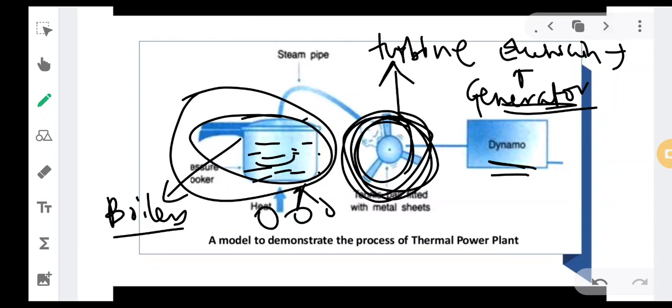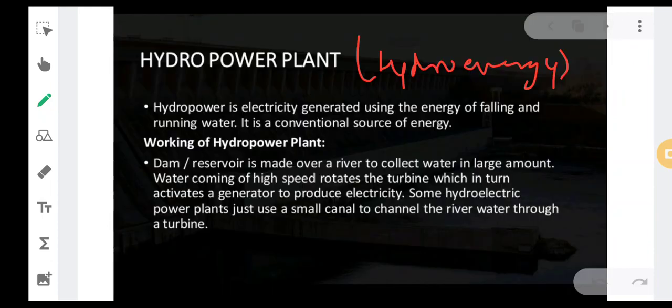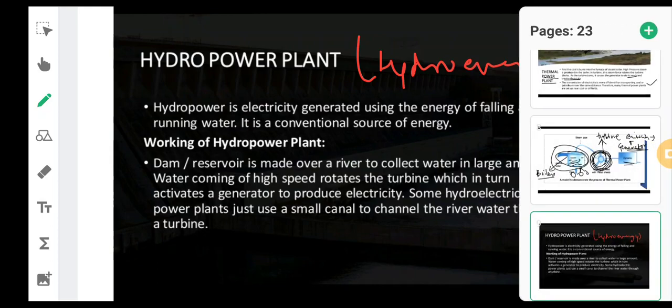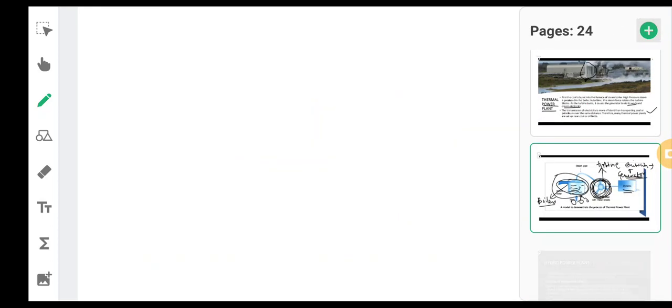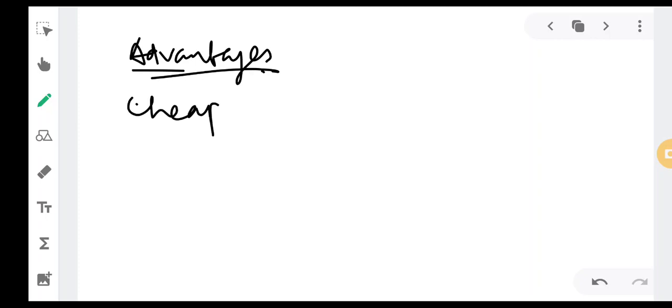Generally a thermal power plant is easy to set up. Actually the cost is high for setting up, and the process is also lengthy. The advantages are that it is a cheaper process as compared to other plants.